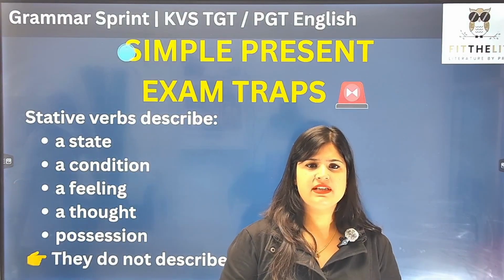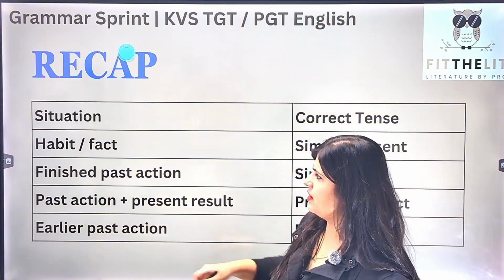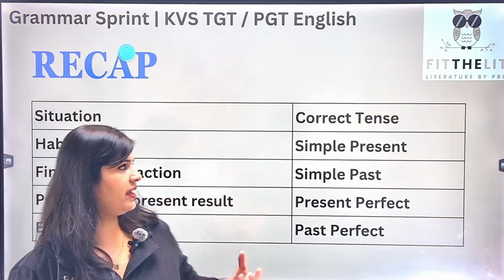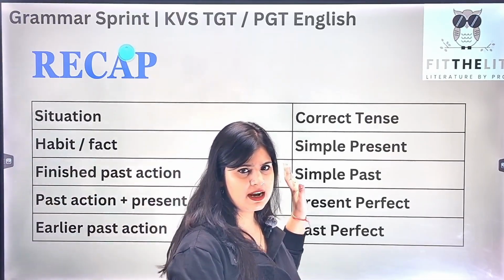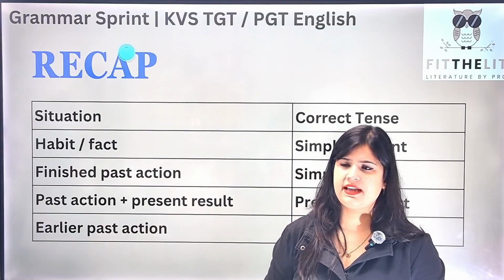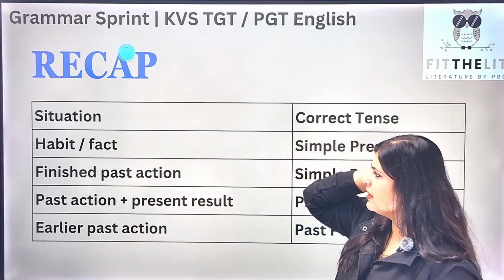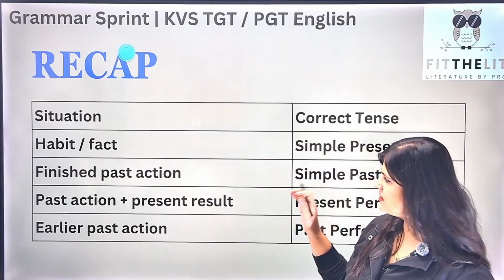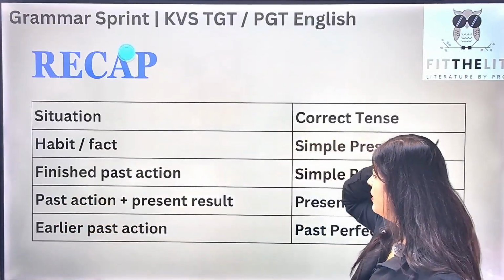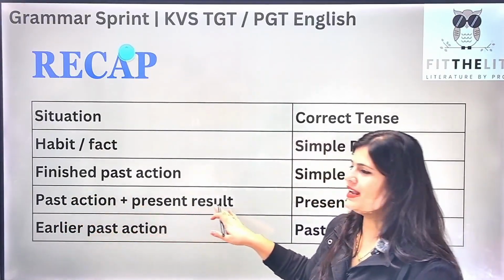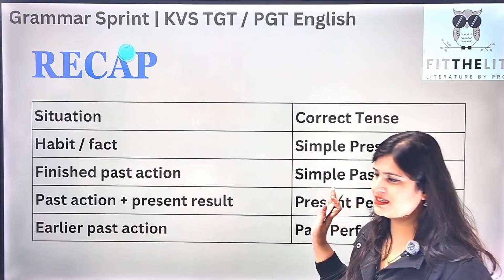and let us try to revisit the things that we have learned in this particular class. Let us briefly recap whatever we have learned. So what are the things that we have learned? Whenever you are referring to some habit or fact, at that time you use simple present tense. Whenever you are referring to a finished past action, then you need to use simple past tense. And of course, we need what? Time reference. That is very important. Then you have past action with present result and no definite time. Then you use present perfect tense.